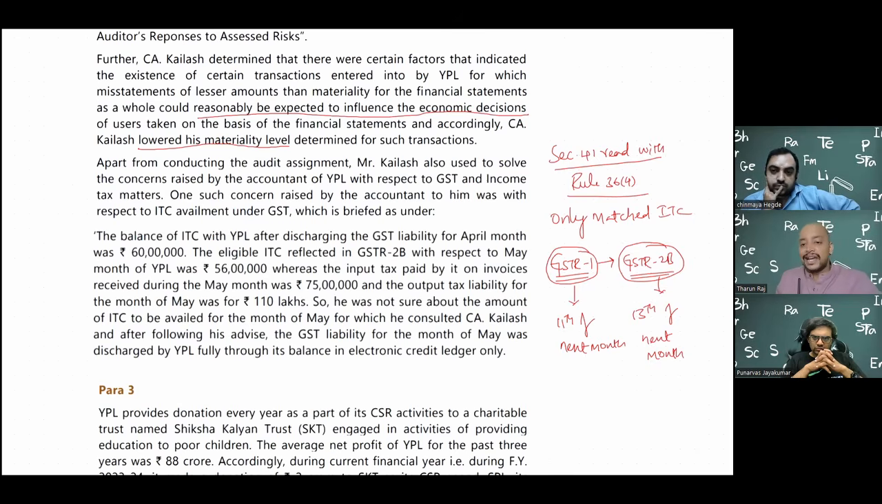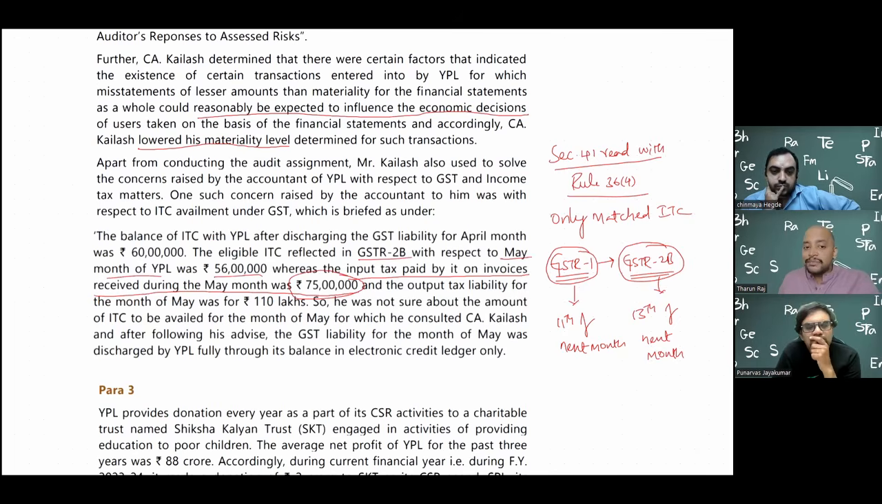Maybe I purchased for 10 lakhs plus 18% GST, he showed 10 lakhs plus 12% GST. So because of which there will be a mismatch between whatever ITC is there in my books versus 2B. So here, the input tax credit on invoices received during the month of May was 75 lakhs based on their books. But what was reflected in 2B for May was only 56 lakhs.